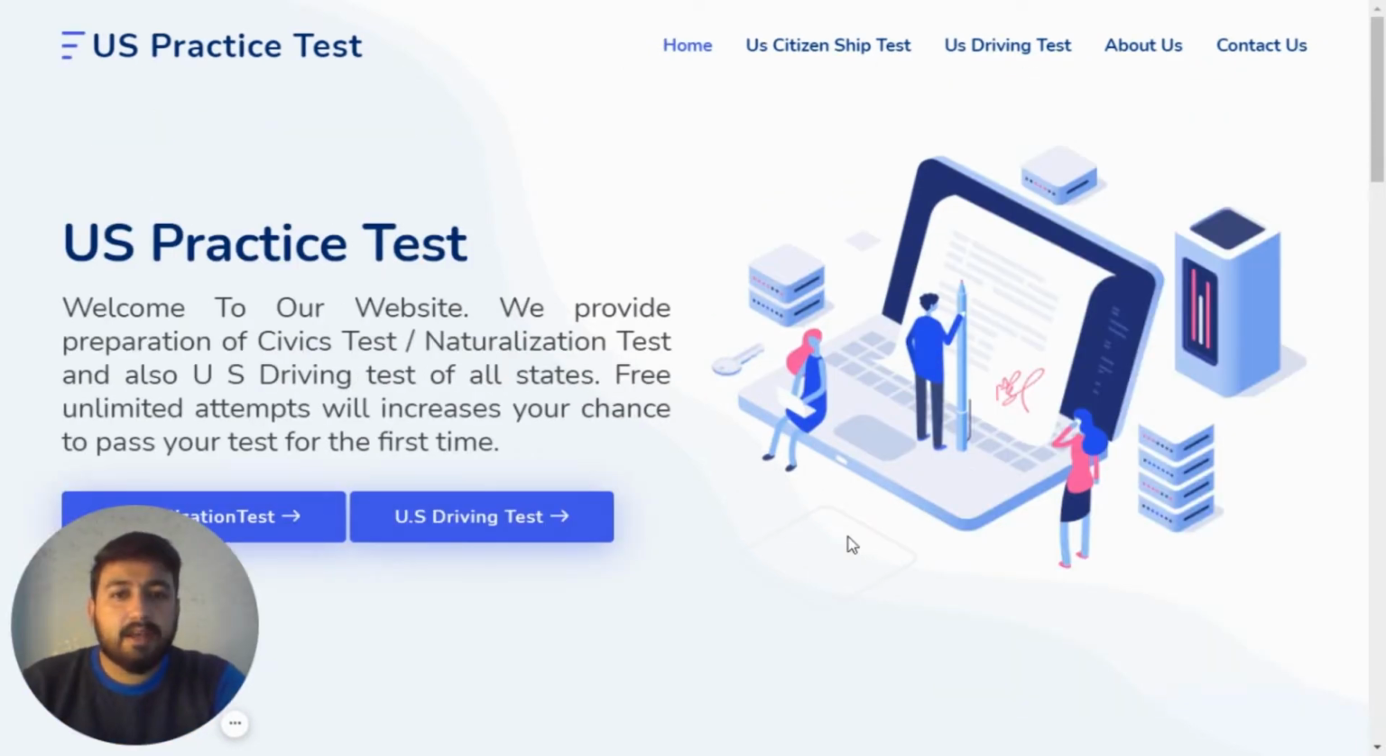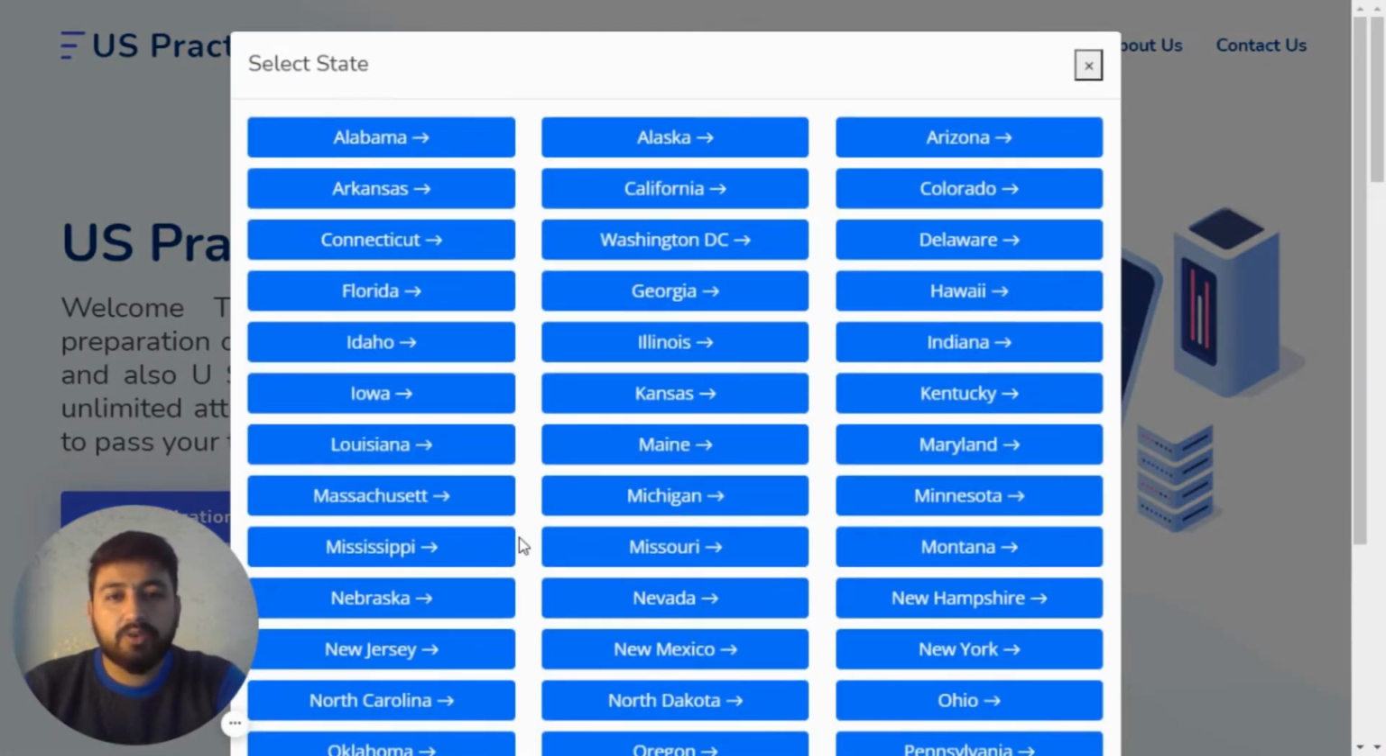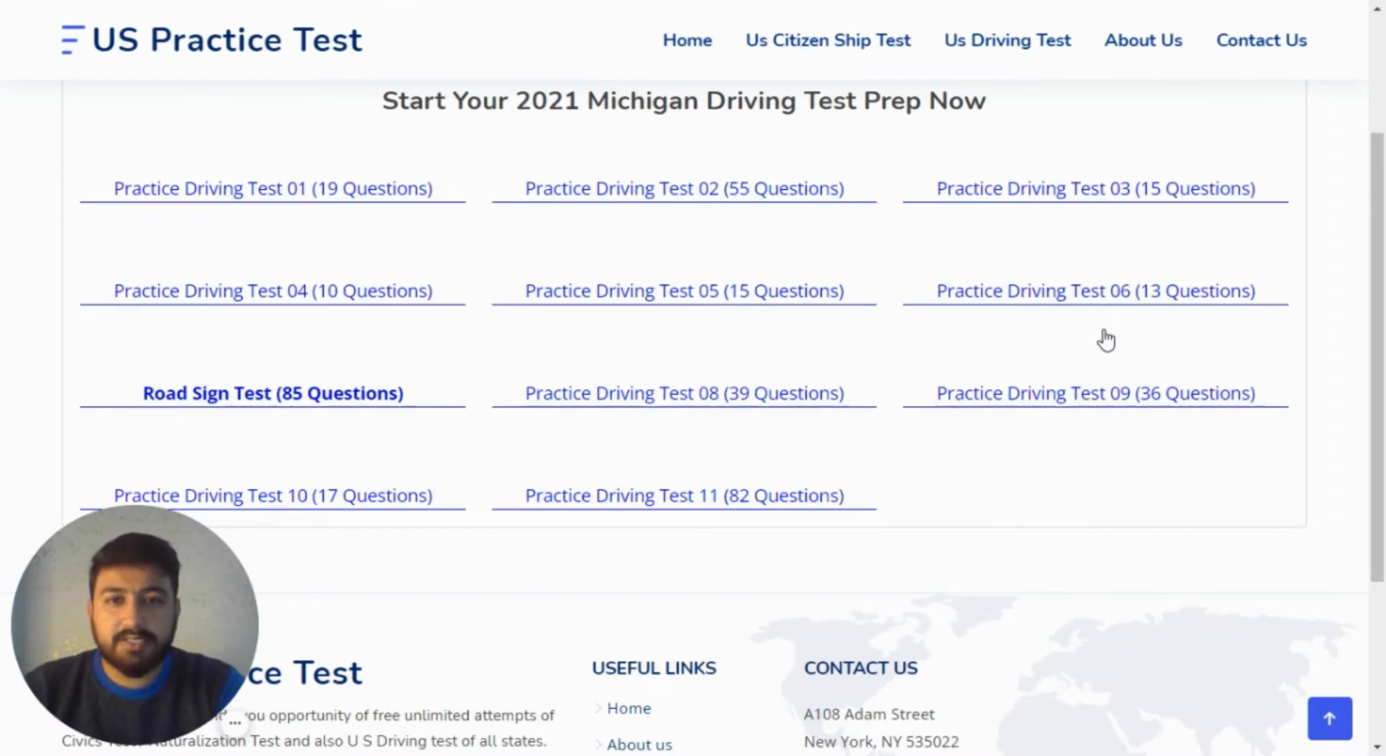So as you can see, I'm on the homepage of US practice test. I'm going to click on US driving test, and from here you need to find Michigan State, which is there actually. Right, we have a total of 10 quizzes and we will be covering them in two parts as usual. So let's start with practice driving test number 1, which has 19 questions.